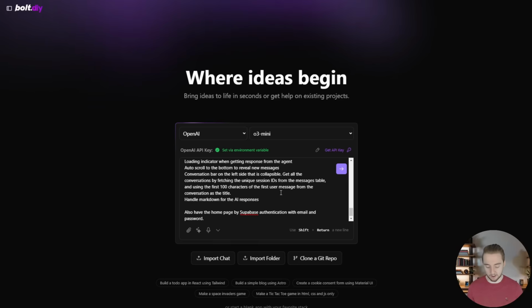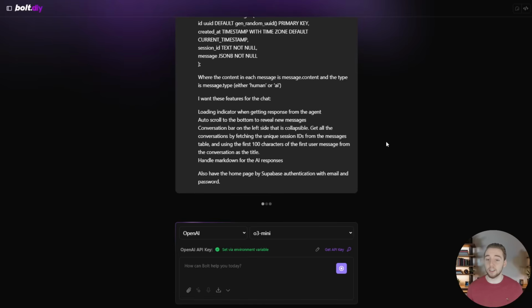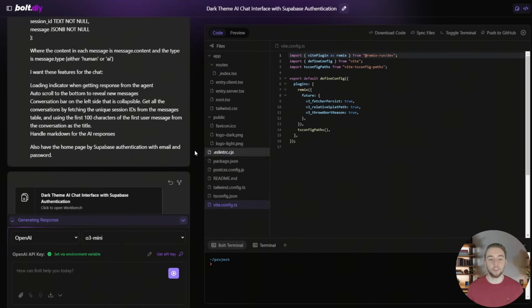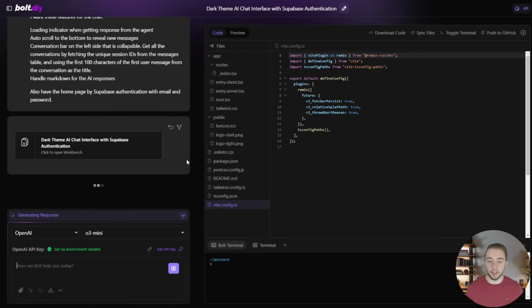And so now I'm going to go ahead and paste this in, and it should take a bit longer here. It's going to be a little bit more that it has to actually produce. So yeah, using o3-mini to start like last time. Let me pause and come back once it has produced the app.